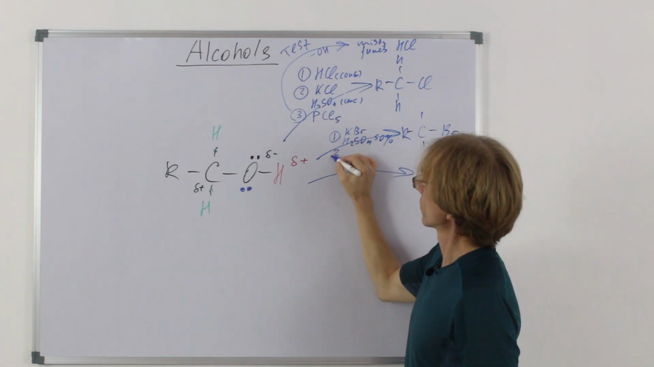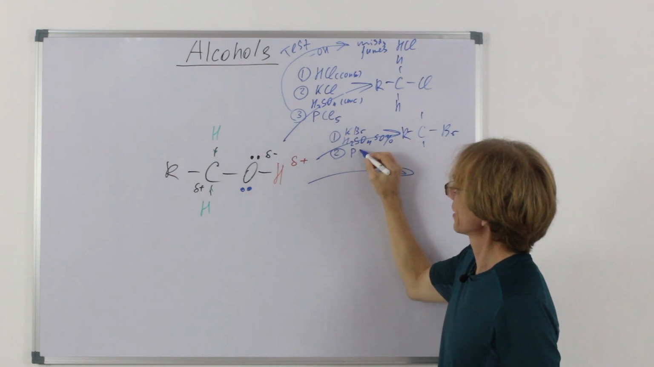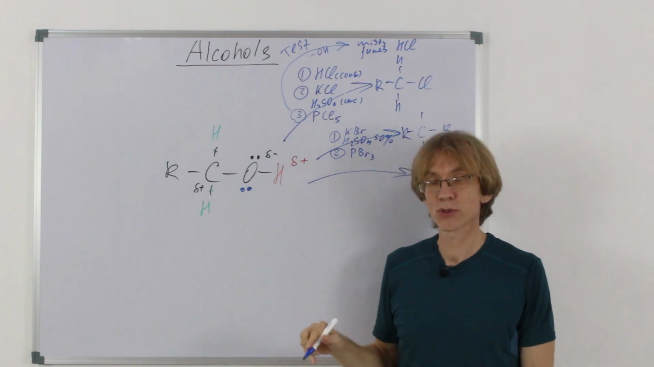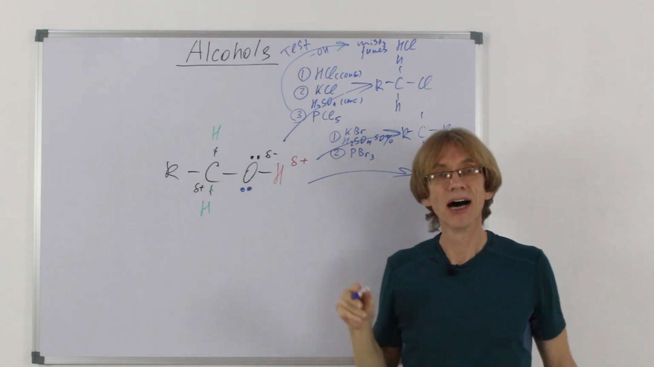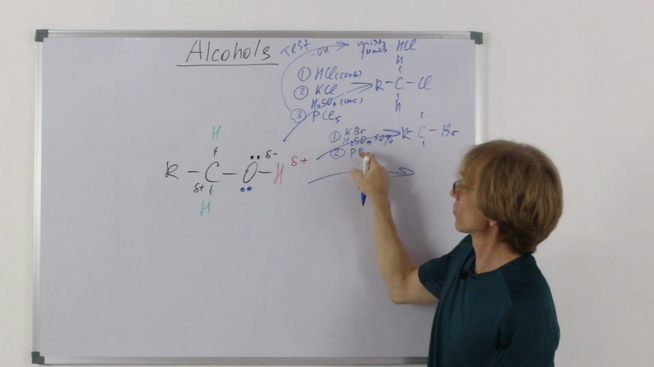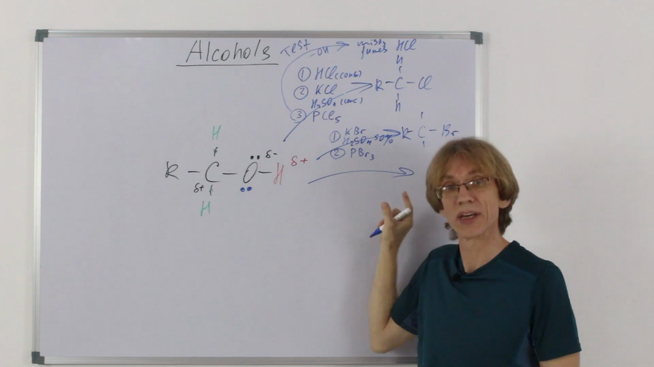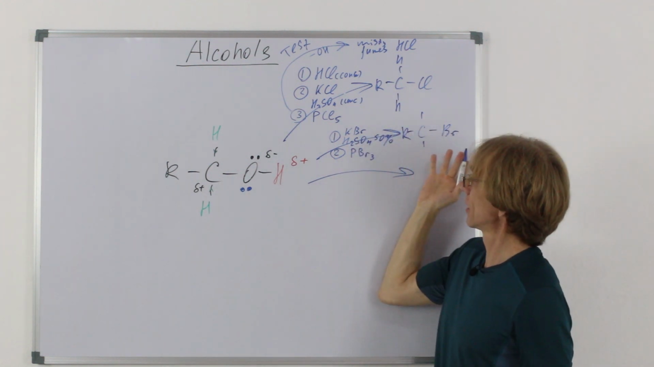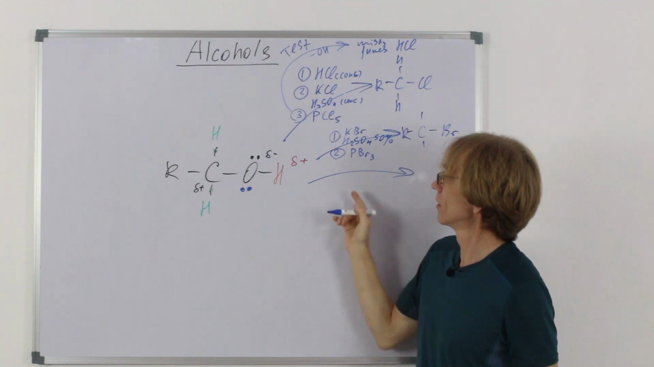What is the second possibility? Well, we can take phosphorus tribromide. Phosphorus tribromide would react with alcohols. Again, phosphorus would complex with oxygen to make a good leaving group, and bromoalkane would be formed.